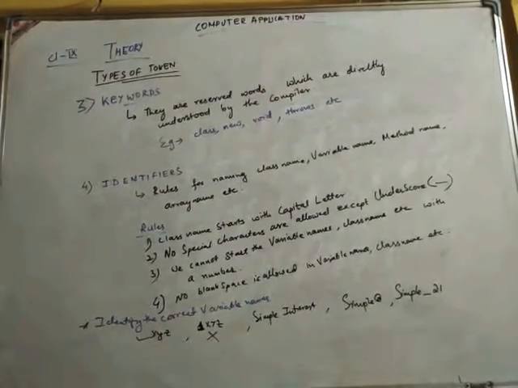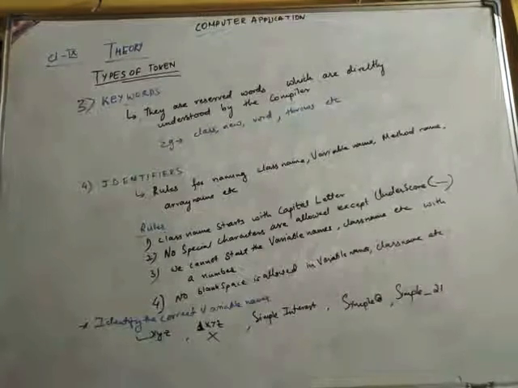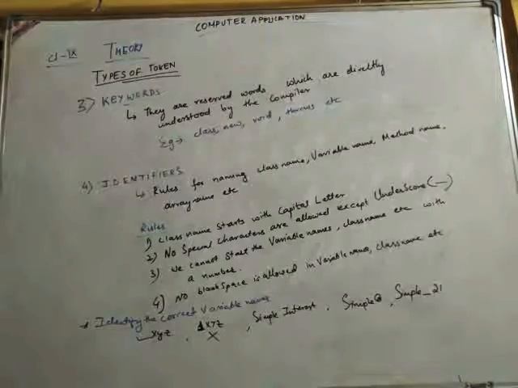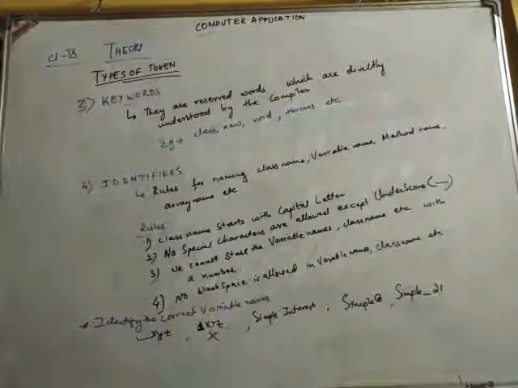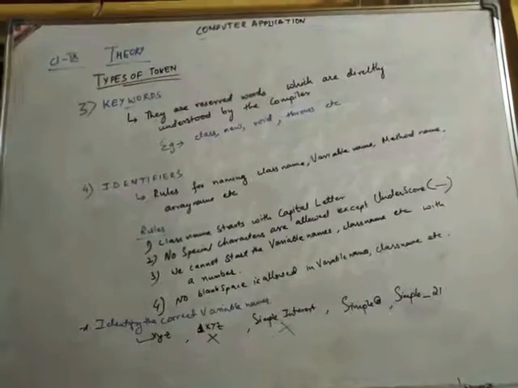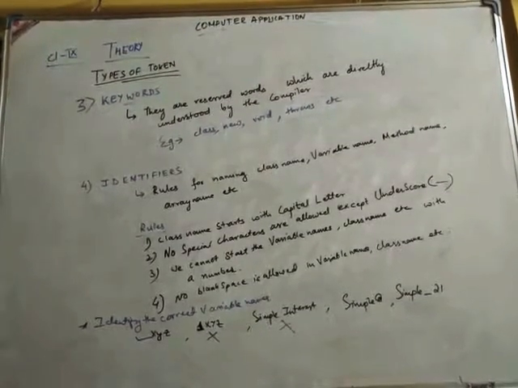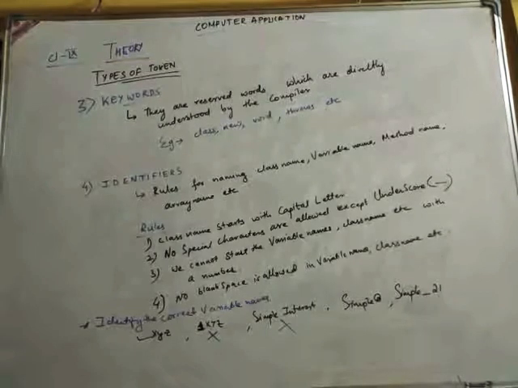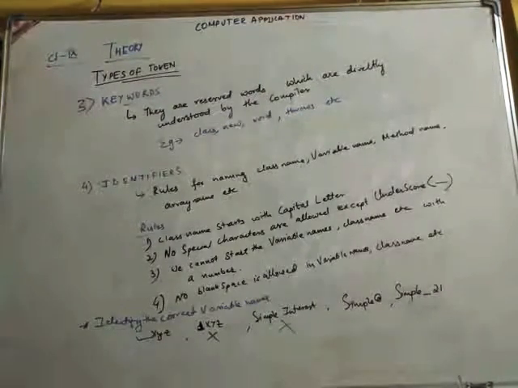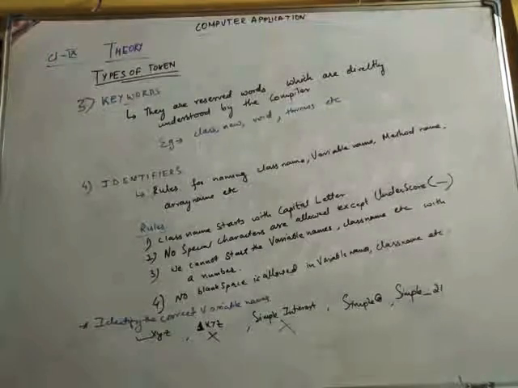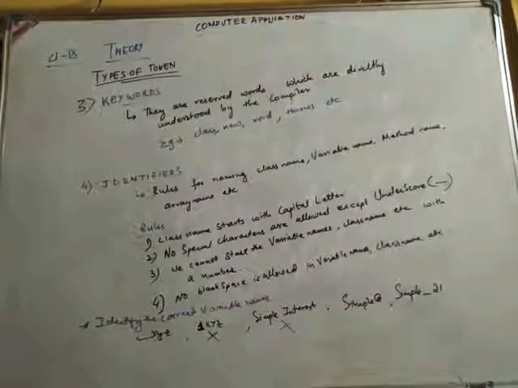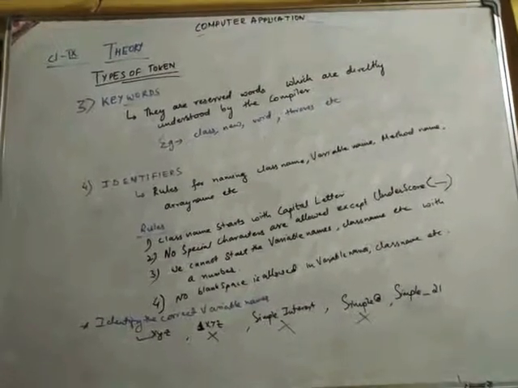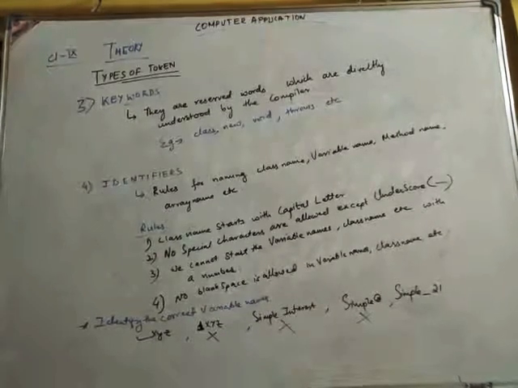Number 3, simple and a space interest, is also not right because it contradicts point number 4, that no blank spaces are allowed. So we need to cross that one. Then simple@rate contradicts point number 2, that no special characters are allowed except underscore. Here we are using the at-the-rate symbol, which is a special character we cannot use. We can only use underscore.